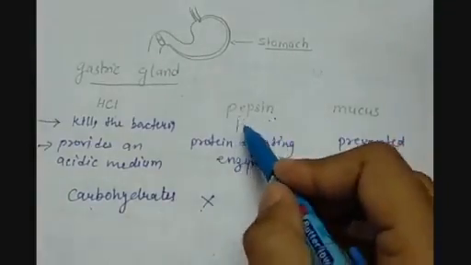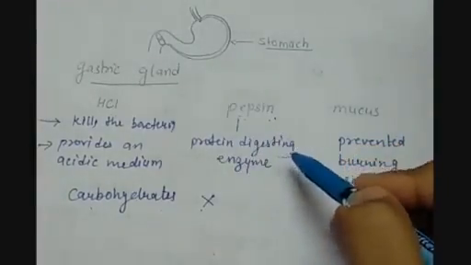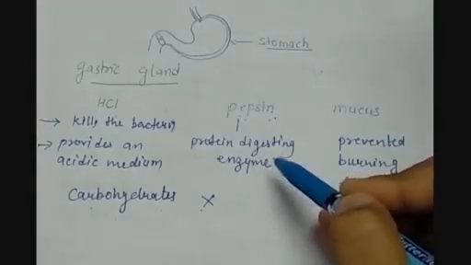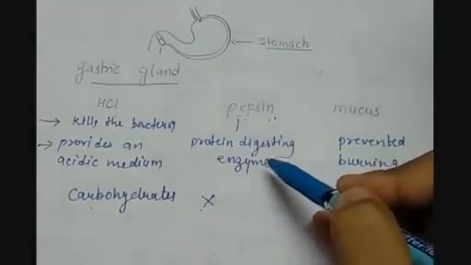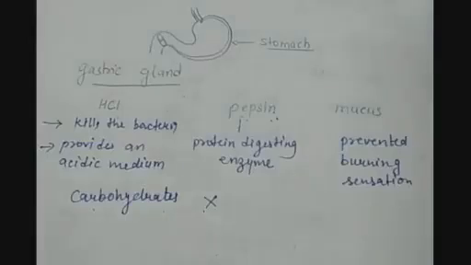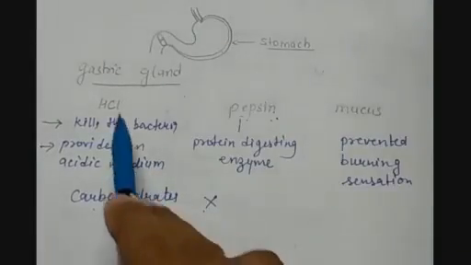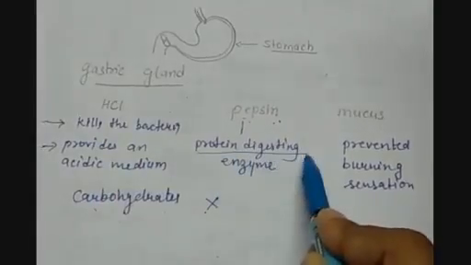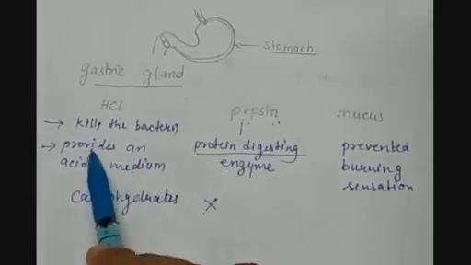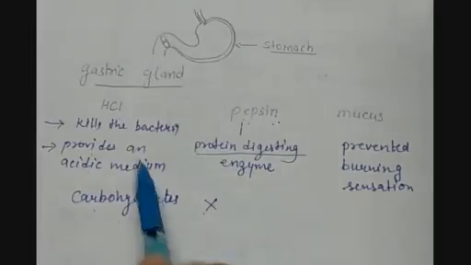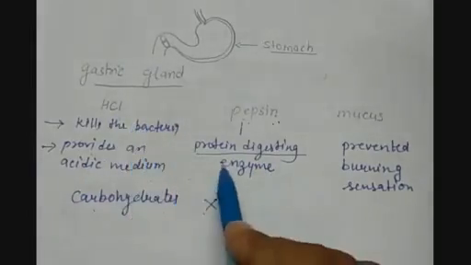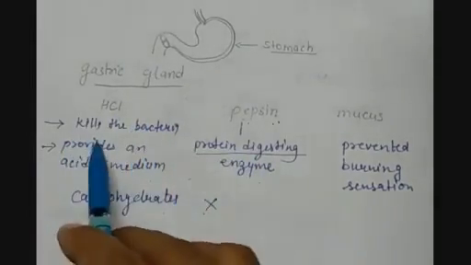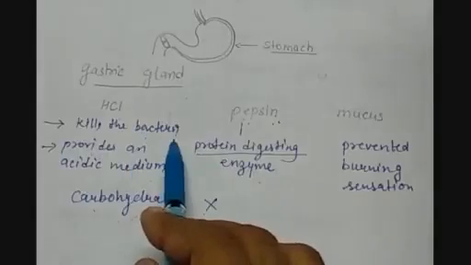So pepsin enzyme will work more efficiently if the acidic medium is there. So indirectly, HCl is helping in digestion of proteins. So by providing the acidic medium, HCl helps in protein digestion, and it also kills the bacteria present in the food.